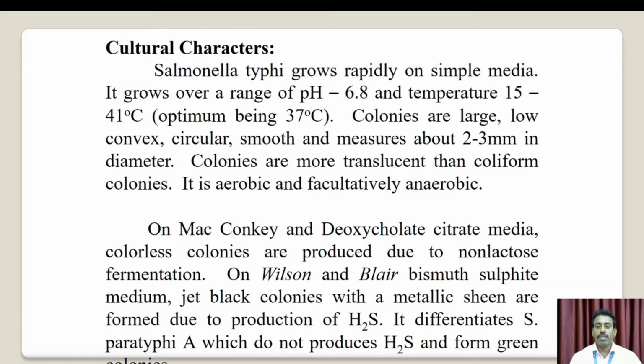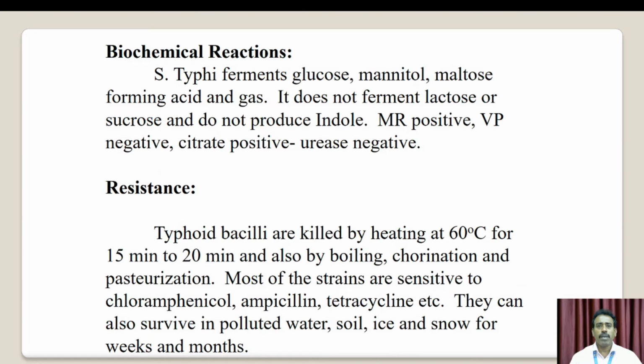On MacConkey agar and deoxycholate citrate medium, colorless colonies are produced due to non-lactose fermentation. On Wilson and Blair bismuth sulfate medium, jet black colonies with a metallic sheen are formed due to H2S production. This differentiates it from Salmonella paratyphi A, which does not produce hydrogen sulfide and forms green colonies. Next, biochemical reactions.